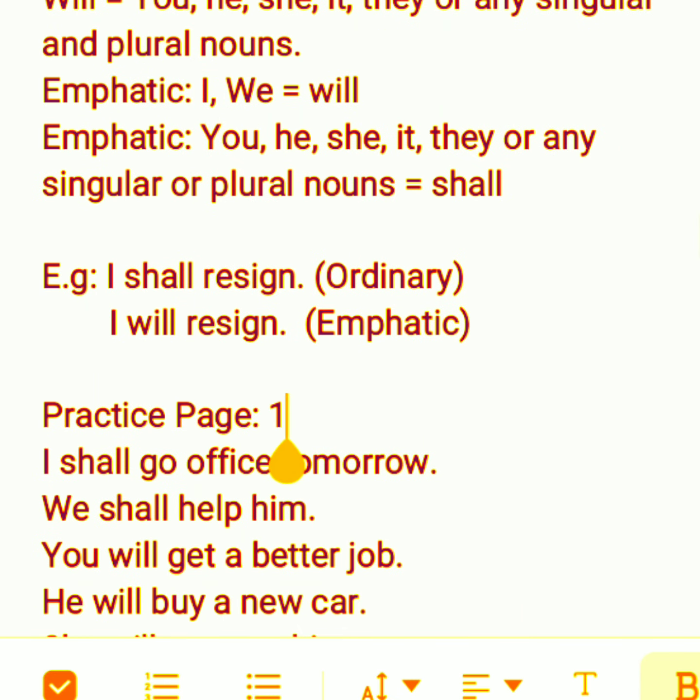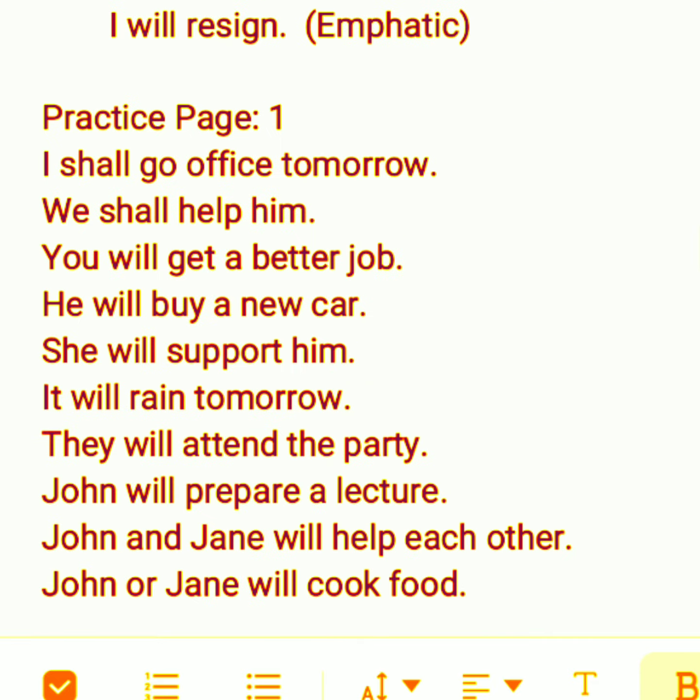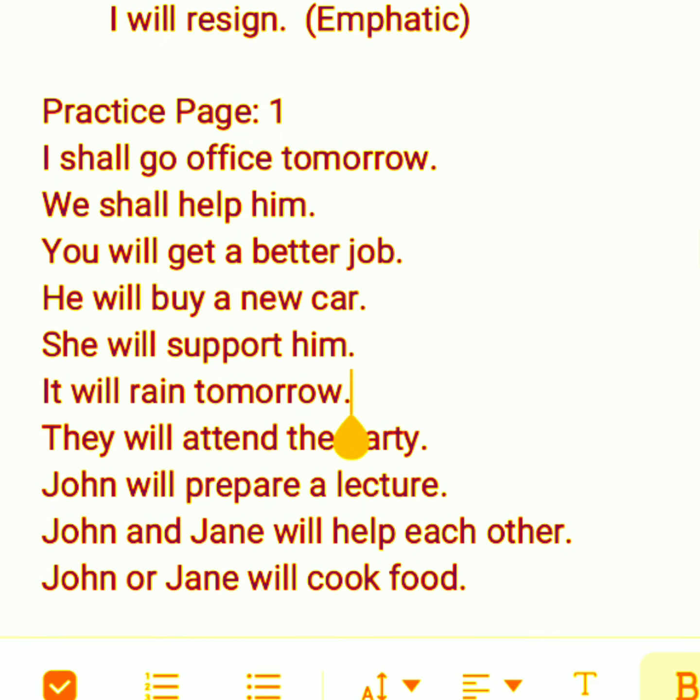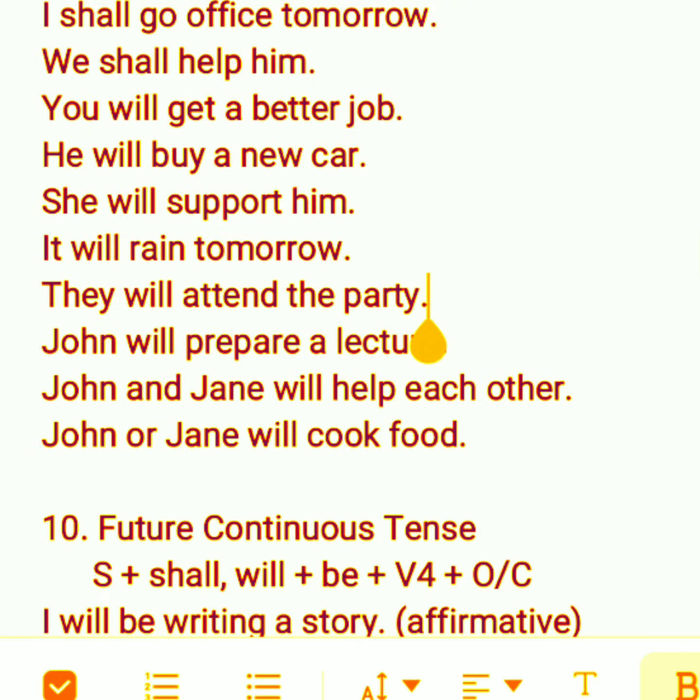Practice page 1. I shall go office tomorrow. We shall help him. You will get a better job. He will buy a new car. She will support him. It will rain tomorrow. They will attend the party. John will prepare a lecture. John and Jane will help each other. John or Jane will cook food.